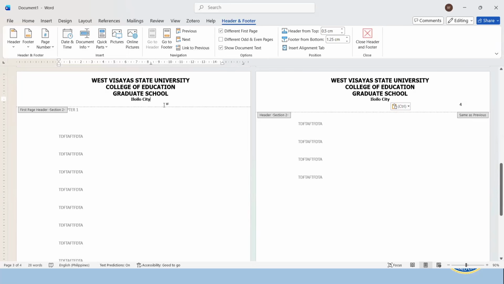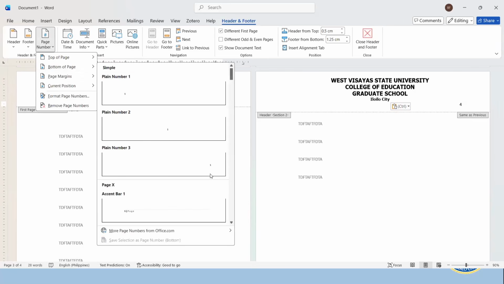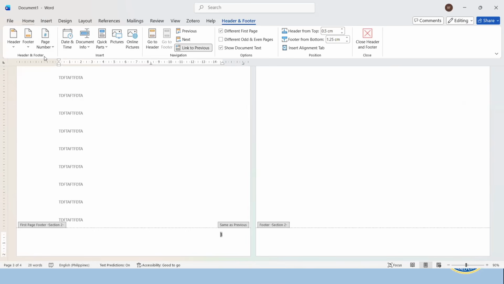Now, as you can see, we have number 4 here because I have not inserted page number on the first page of the first chapter. So let me check the page number here. It should be on top of the page as well. But, oh, sorry.